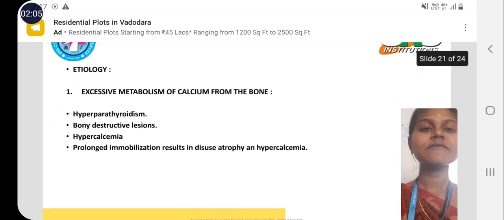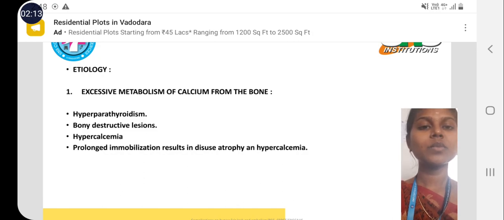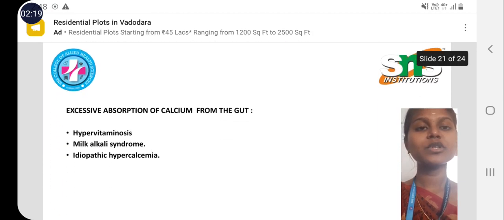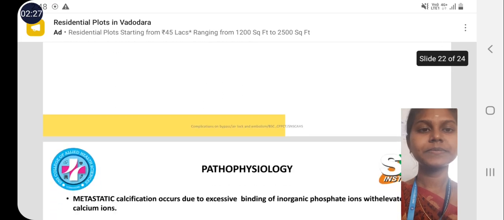Causes: excessive mobilization of calcium from the bone due to hyperparathyroidism, bony destructive lesions, hypercalcemia. Prolonged immobilization results in disuse atrophy, hypercalcemia. Excessive absorption of calcium from the gut, hypervitaminosis D, milk alkali syndrome, idiopathic hypercalcemia.